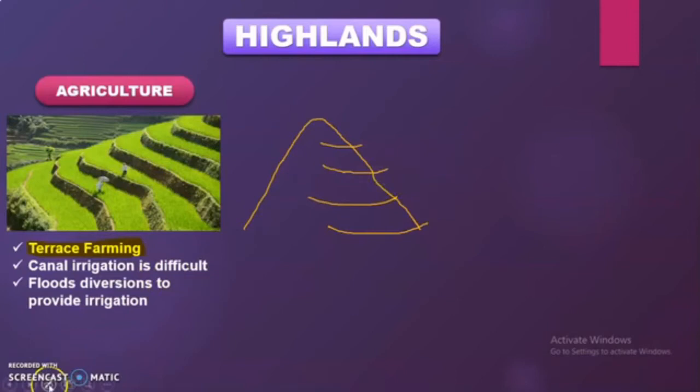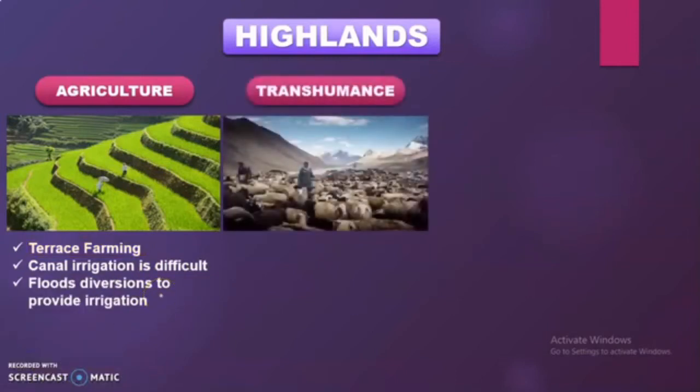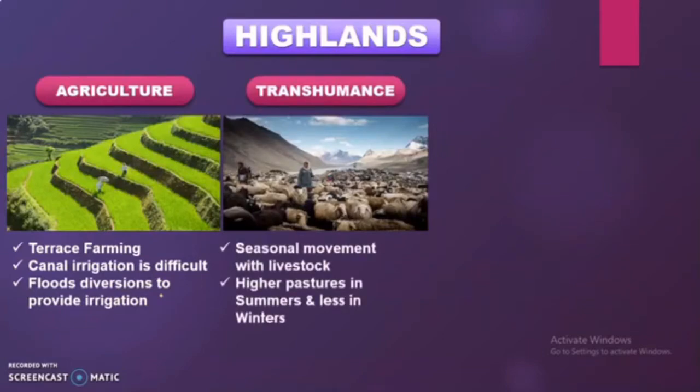Before moving towards the next slide, let me erase this one so that I could show you the next point. Transhumance. Now transhumance is another activity. Before I draw the diagram, let me show you the points. Number one, it is a seasonal movement with livestock. Seasonal means winters and summers. With livestock means that the people, as you can see in the picture, are moving with their animals in search of food and water. So this is something which is related with the fodder or the pasture of the animals.